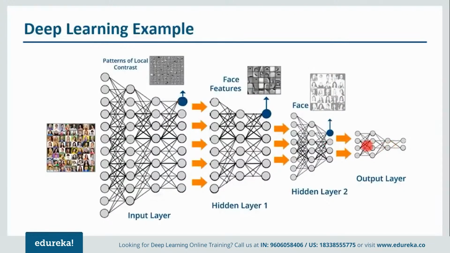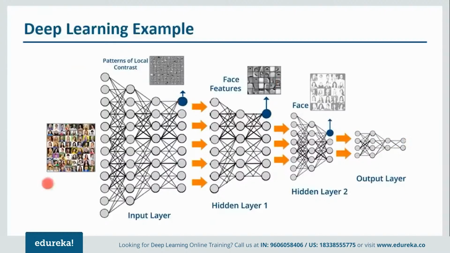Now basically, you can add more hidden layers to solve more complex problems. For example, if I want to find out a particular kind of face, for example, a face which has large eyes or which has light complexion, I can do that by adding more hidden layers. And I can increase the complexity also if I want to find which image contains a dog. For that also I can have one more hidden layer. So as and when hidden layers increase, we are able to solve more and more complex problems.